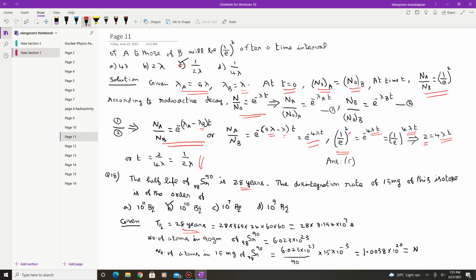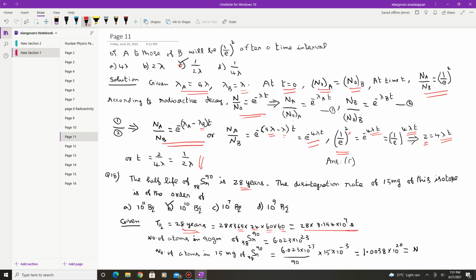If you multiply by 365 days and 24 hours and 60 minutes and 60 seconds, you will get this number. So this half-life is expressed in terms of seconds. So this is the next step.